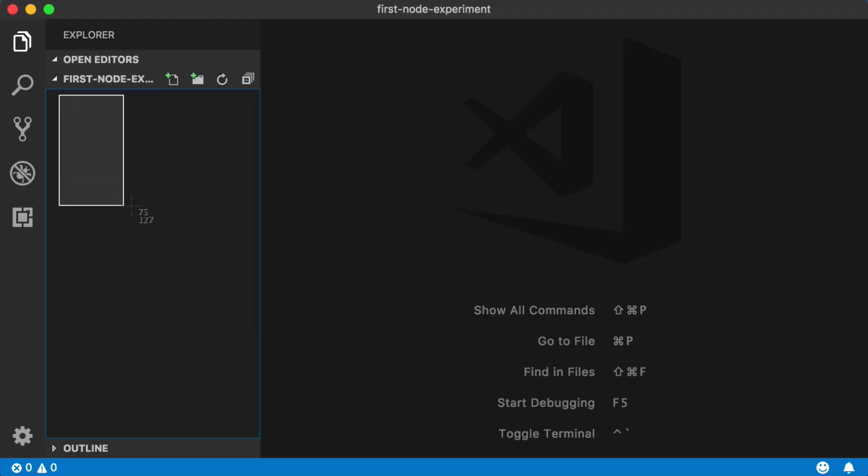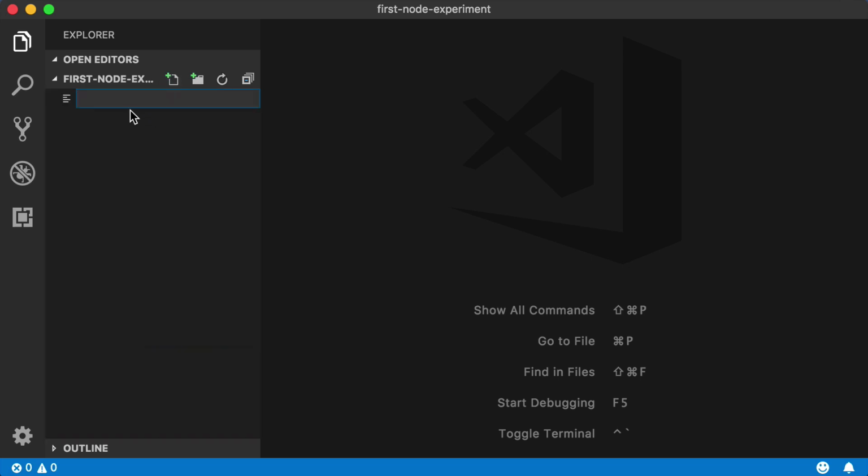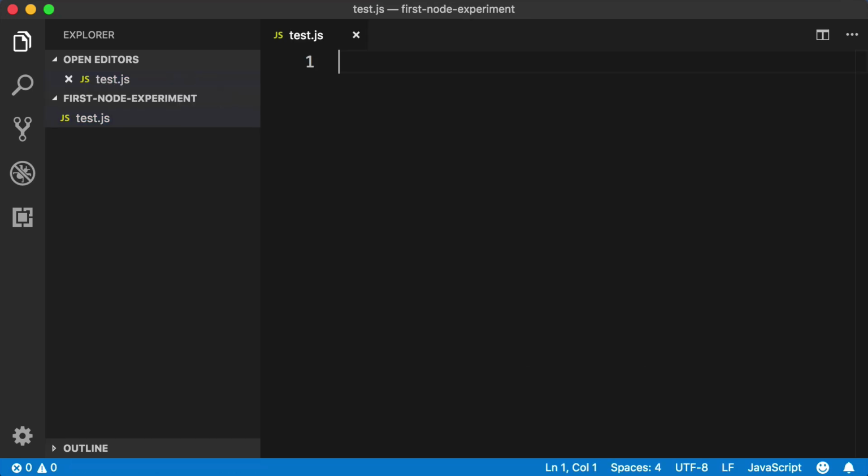Or you could even just right click anywhere in this empty space right about here and choose New File. At the end of the day, all we really want to do is create a new JavaScript file, and the name doesn't matter. I will name it test.js. The .js tells our computer that this is a JavaScript file. So the first part of the name doesn't matter. You could name it pizza.js or unicorn.js.